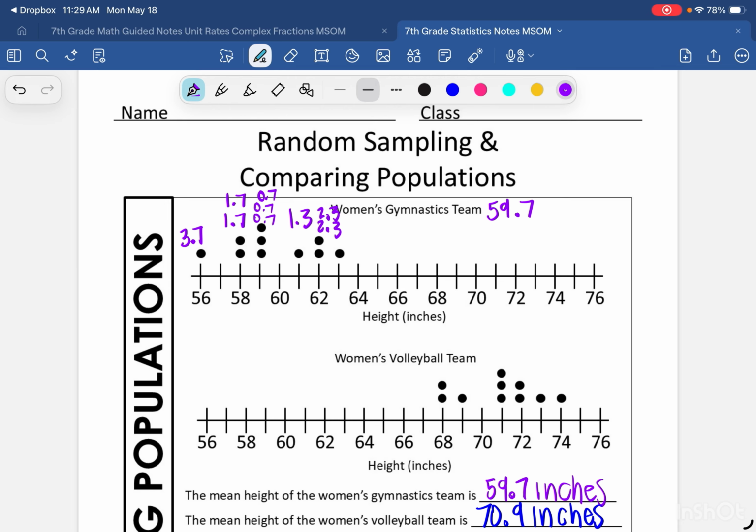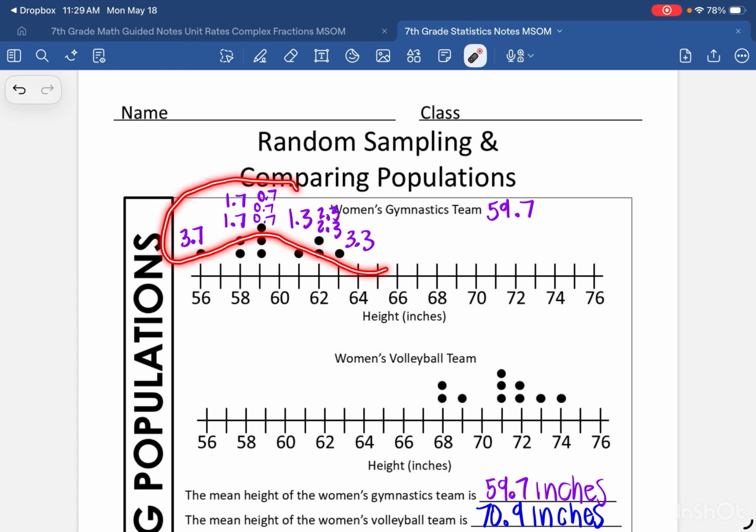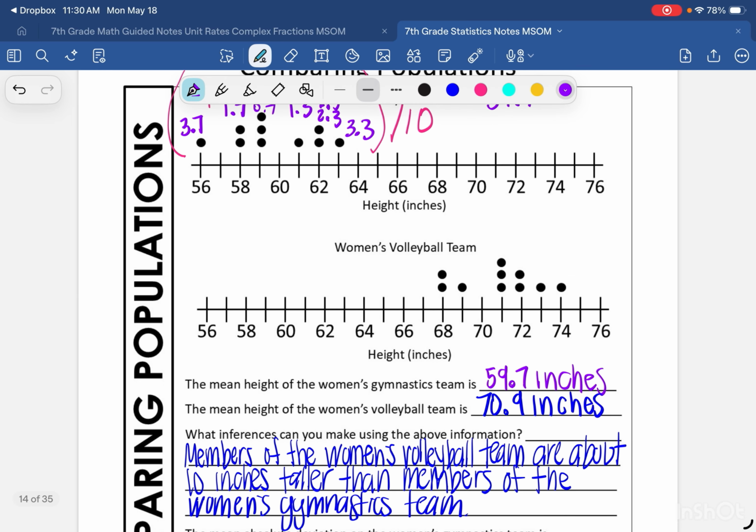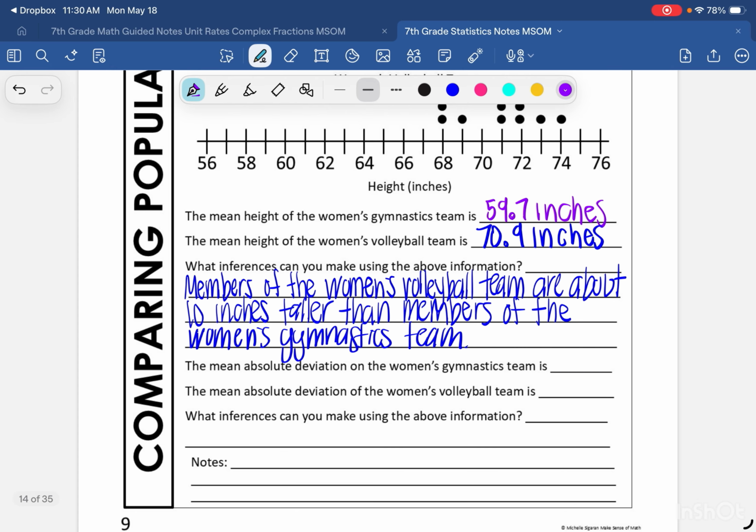And then I have the number 63. How far is 63 from 59.7? And I get 3.3. So I have found the distance that each point is away from the mean. And now I need to find the average of these points. I'm going to add all of those up and divide by the number of data points. So add them all up, divide by 10, and you should get about 1.84 inches.